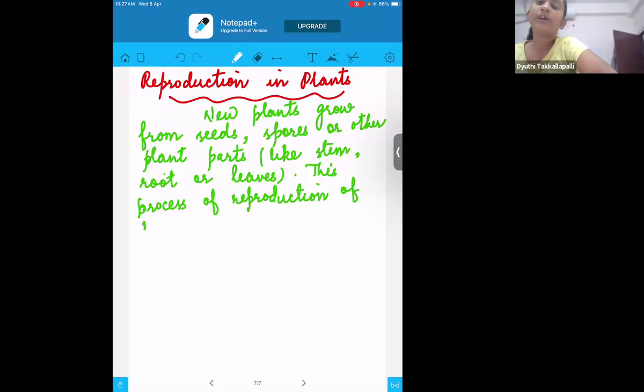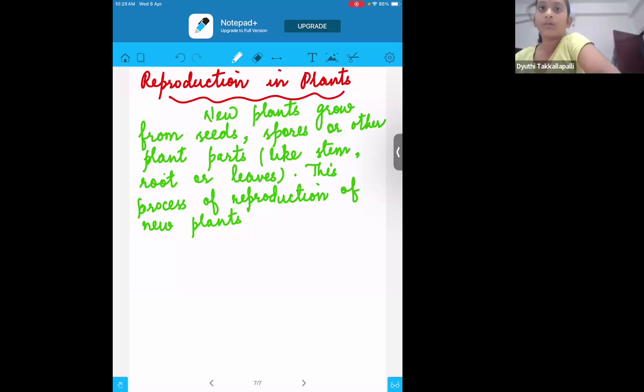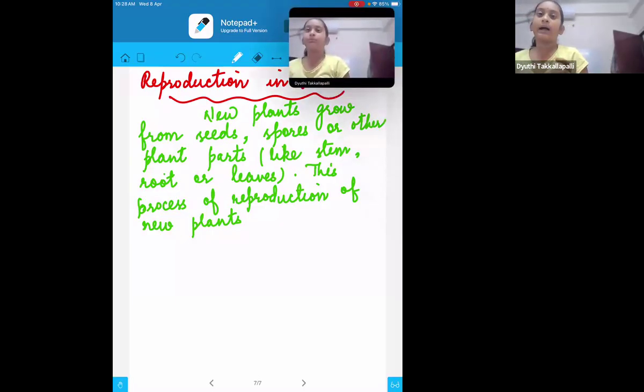Ma'am, where are spores located on a plant? Every plant will not have them. There are certain non-flowering plants. Some plants do not produce flowers. In them the spores will be there. Ma'am, can we put a bracket and write only non-flowering plants so that it'll be clear for us?